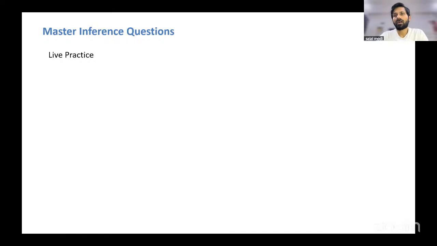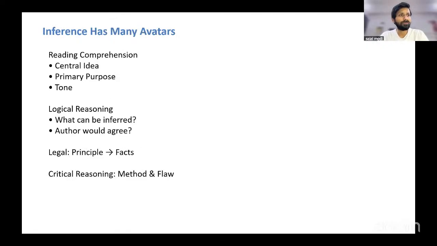Hello, everyone. In today's session, we'll be discussing the most frequently asked question type, which is inference. Now, inference questions span sections. We get inference questions in English, we get inference questions in logical reasoning, and we get inference questions in legal reasoning. And quite oddly, we also get sometimes inference questions in GK.